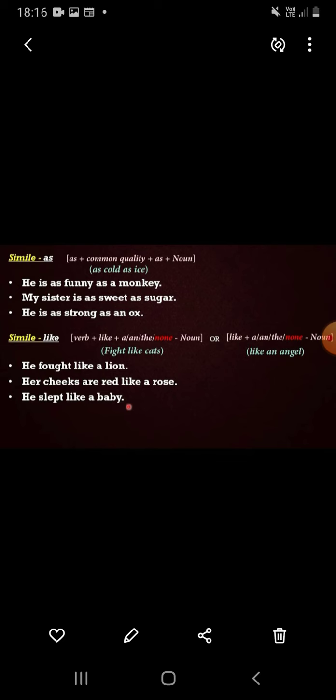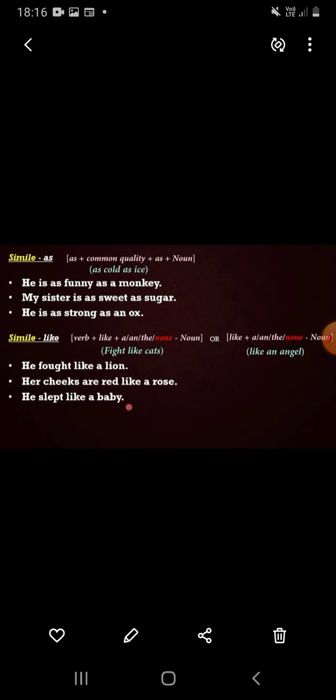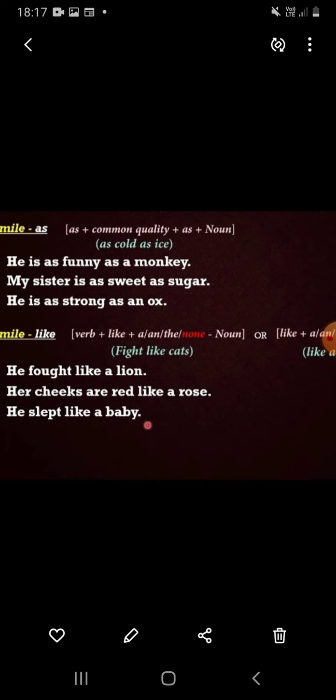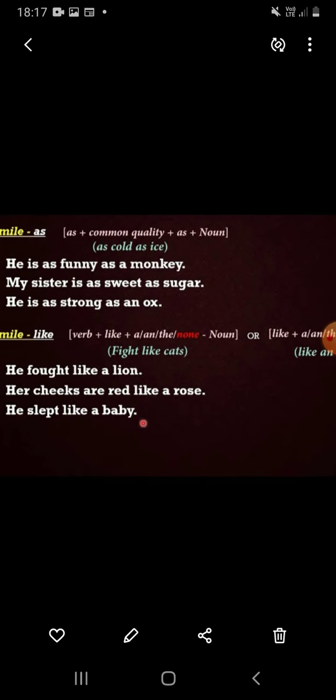Second sentence: my sister is as sweet as sugar. In this sentence there are two objects, sweet and sugar.